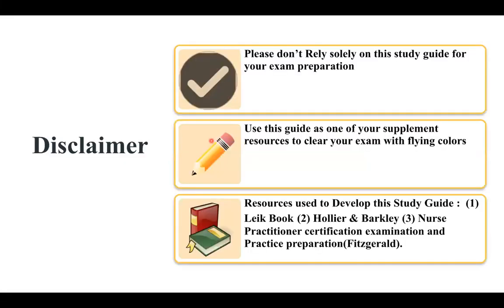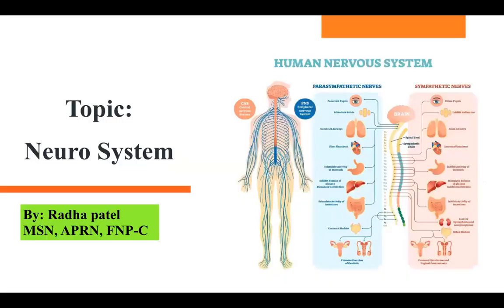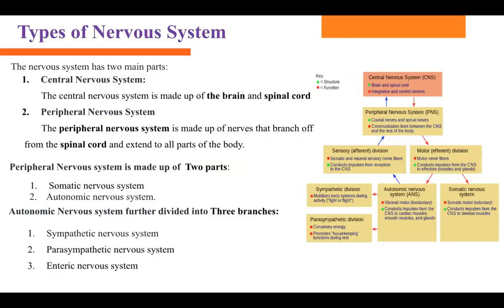All right. So let's start with the nervous system. Types of nervous system. We have two main types, central nervous system and peripheral nervous system.